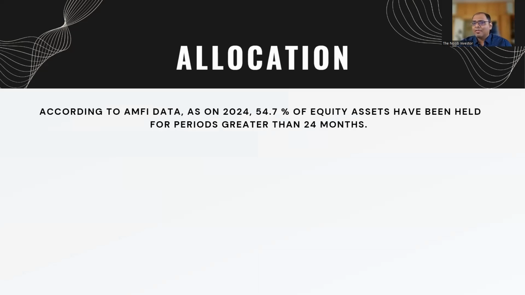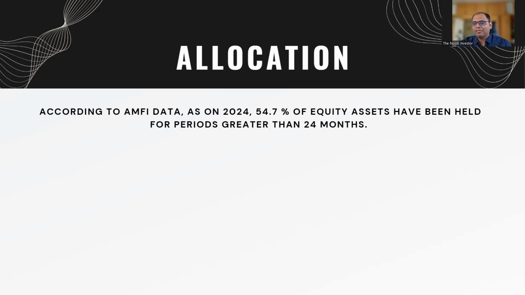But even AMFI and SEBI don't publish data of how many people actually hold mutual funds for more than 3 years. So for me, if you talk about a mutual fund, minimum investment time should be 3 years. Anything less than that, you can look at any other asset classes, be it FD, gold, or you want to trade in stocks. But if you're investing in a mutual fund, it should be minimum 3 years.